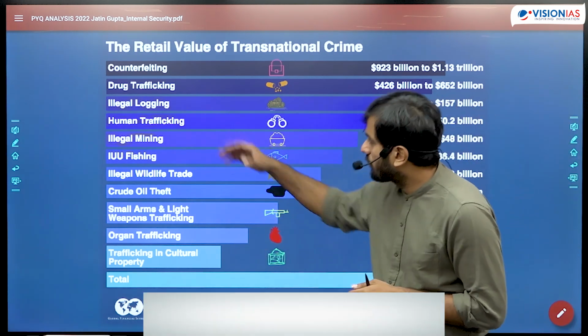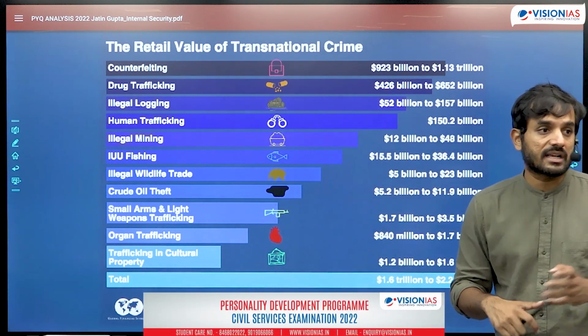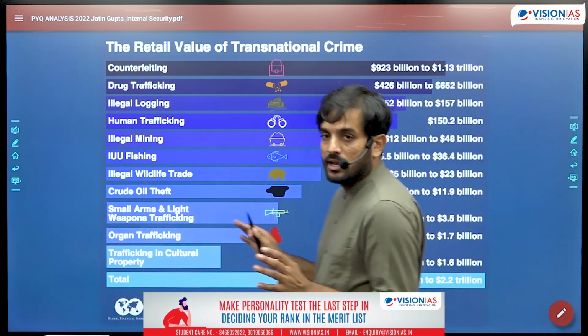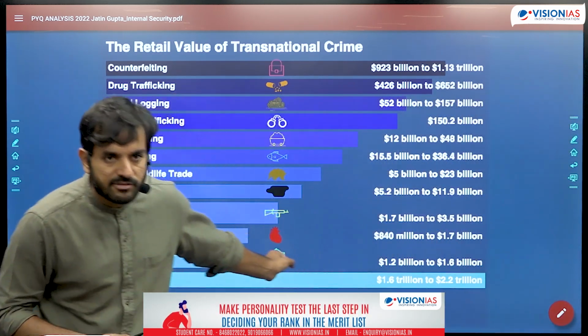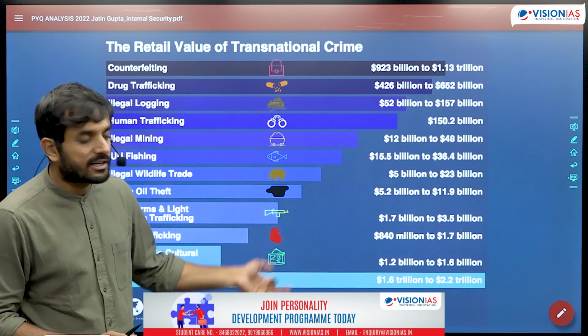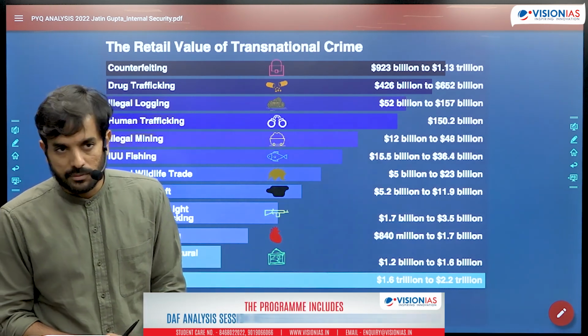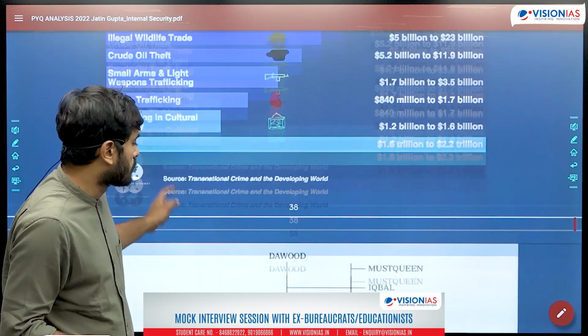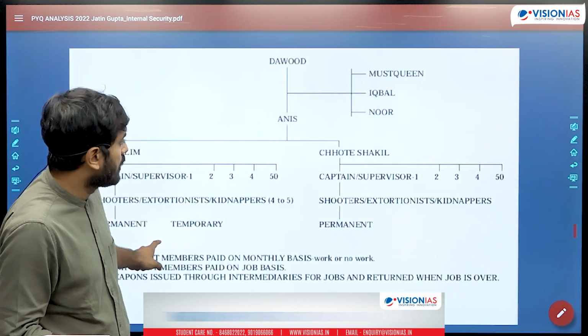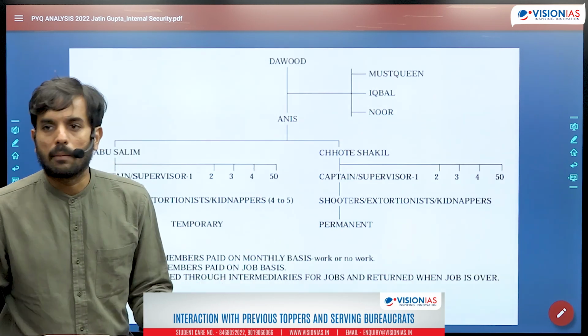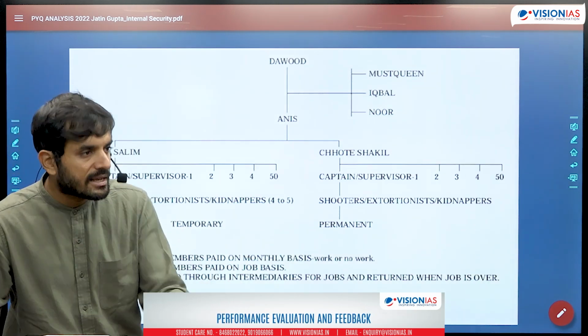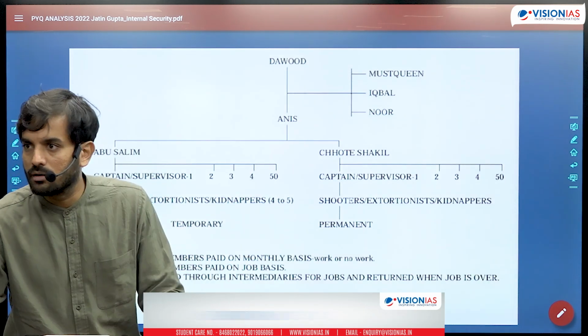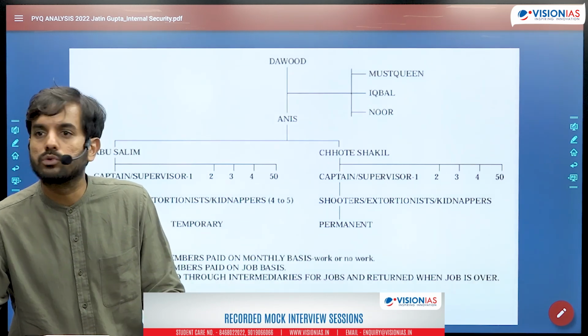Then drug trafficking, look at the numbers, 652 billion. Some of the countries in the world do not have such GDP as is being generated by some of the organized criminal groups. You could have given one or two examples or names of organized criminal groups as well. This is, for example, one structure of the Dawood Company, D Company, which is an organized criminal group, homegrown organized criminal group based out of South Asia, right?